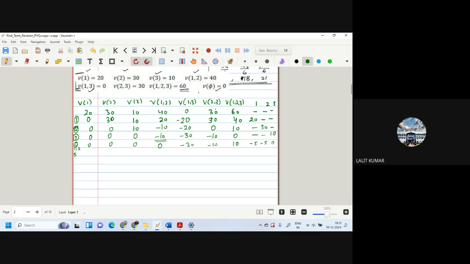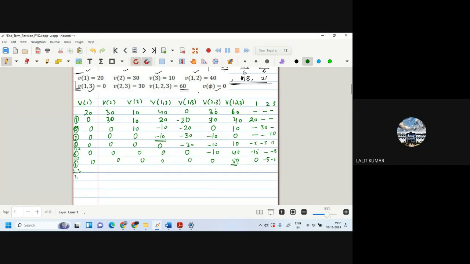Now we come to the fifth step. 1, 3. 0, 0, 0, 0, 0. This is 1, 3. So minus 15 and minus 15. This remains the same, and this will become 10 minus minus 30, which is 40. Is that okay? Yes. Now we come to the sixth step. 2, 3. 0, 0, 0, 0, 0. This becomes 0. This becomes 50, and this is minus 10. So 2 and 3 will get minus 5 each. This is 0. Now the last one, which is 50.